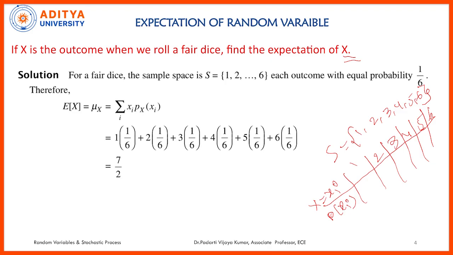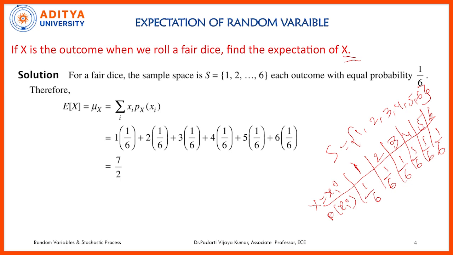The probability of getting 1 when a dice is thrown is 1 by 6. All are equiprobable. The probability of getting 2, 3, 4, 5, 6, everything is 1 by 6. All are equally likely events. 6 possible outcomes, 6 are equally likely. The sample space is 6 and the favorable outcome is 1, so 1 by 6, 1 by 6, and so on, all 1 by 6. Now we need to compute the expectation.